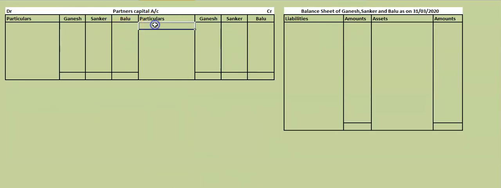Then what you have to take next? You have to take the partners capital account. The old partners or existing partners before admission of Balu, Ganesh and Shankar. What is their capital? 1,50,000 and 75,000. These are the capitals.